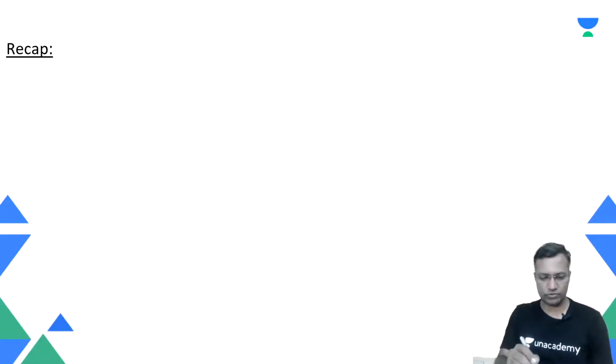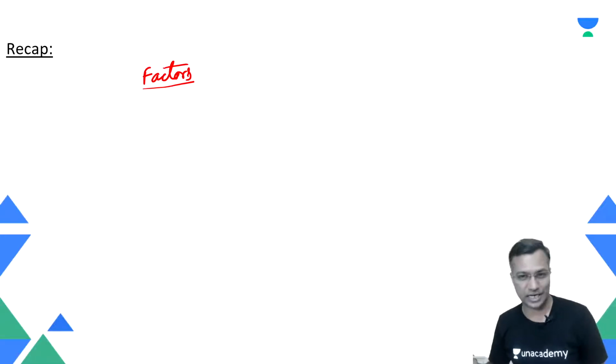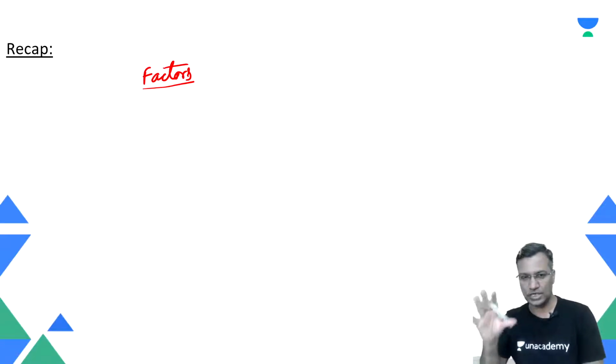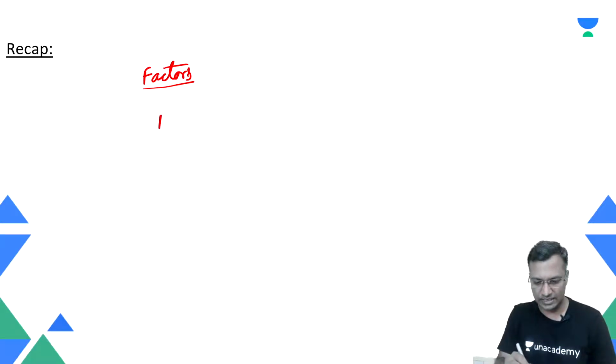So what we were doing is we were doing the factors in the last couple of days. We were discussing a few things about the factors. Of course, your journey with the factors started at the age of 10 years, when you were in class 4, the first time kids hear about the factors. We looked at some of the elements of the factors, and we reached one critical stage wherein we said that a number can be written as a product of primes.